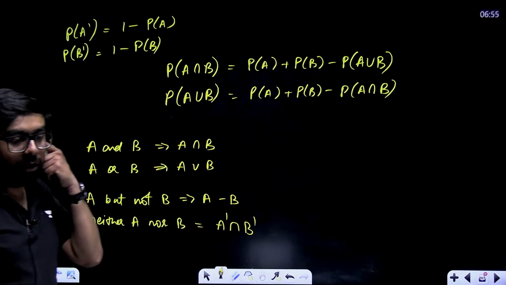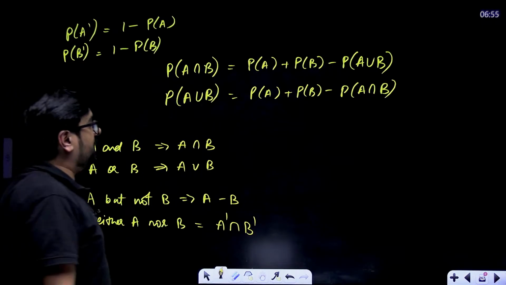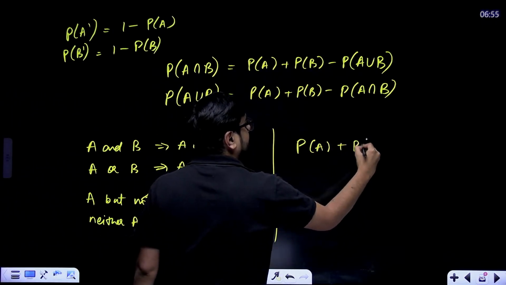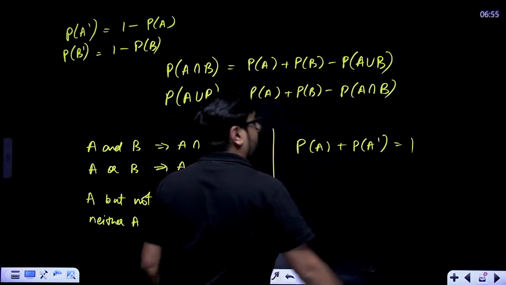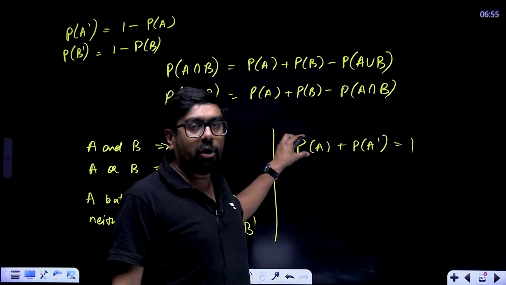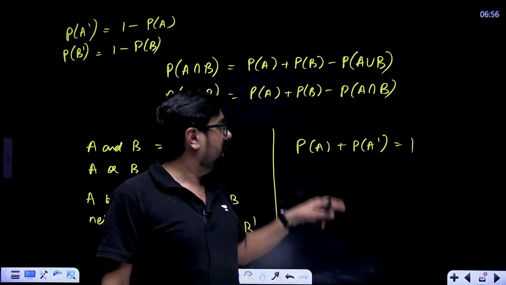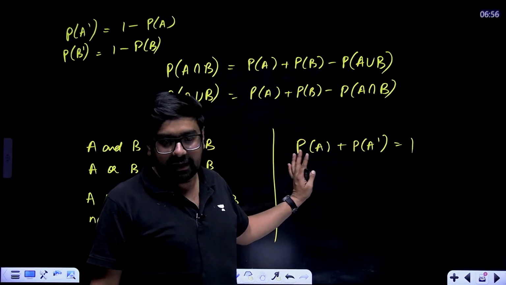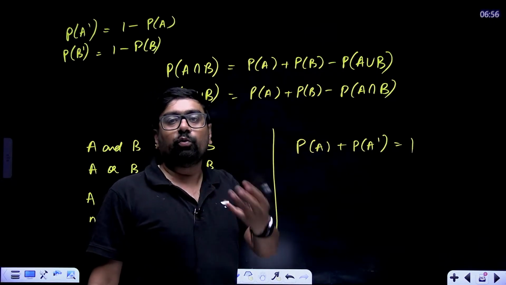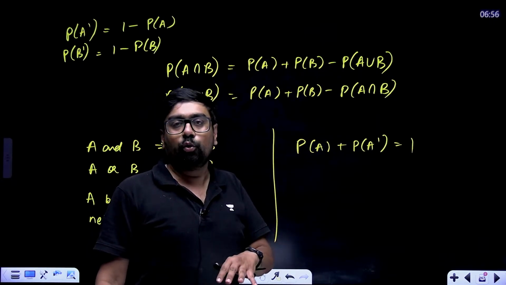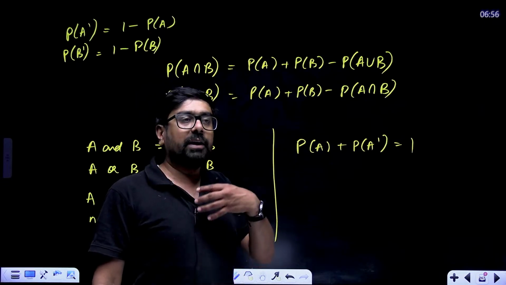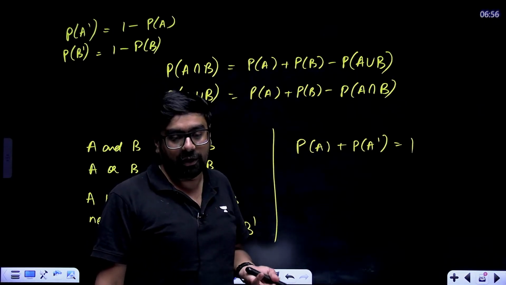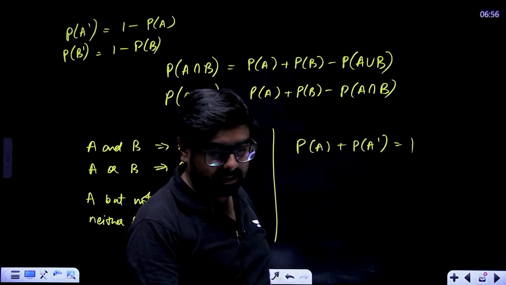Okay. Now what is probability of A plus probability of A complement? Direct question is asked on this. Very simple thing, but one MCQ can be formed from here. Probability of A plus 1 minus probability of A. That means 1 only, right? For example, probability to win is 0.4, then probability to lose will become 0.6. Probability to say truth is 0.75, then probability of lying will be 0.25. Very simple to understand like that.